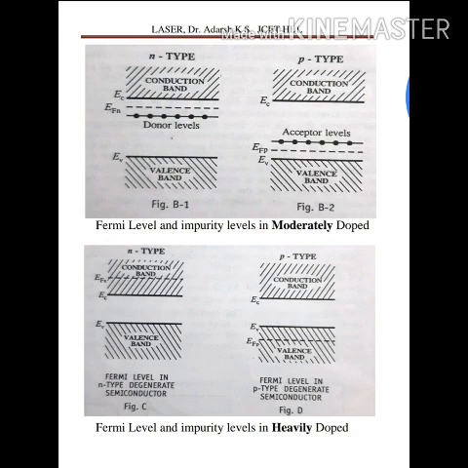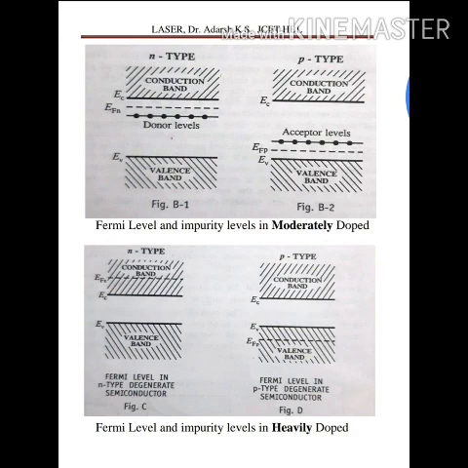Now let us discuss this Fermi energy with N type as well as P type, with respect to moderate doping and heavy doping. The first figures, B1 and B2, indicate N type and P type material Fermi levels in moderate doping, means less doping. It consists of two bands in semiconductor: one is the valence band and the other is the conduction band.